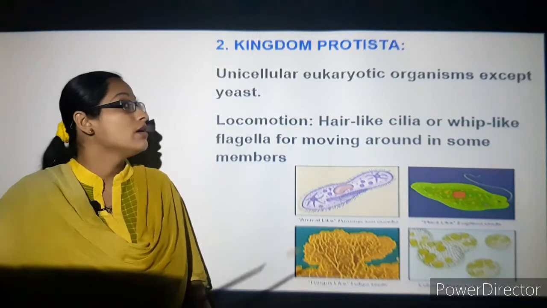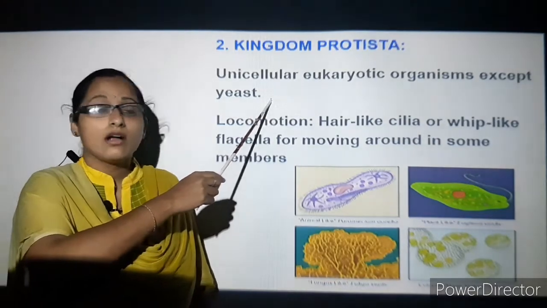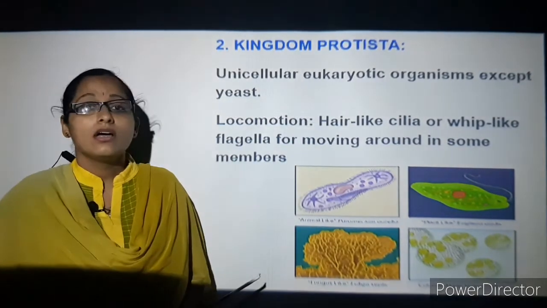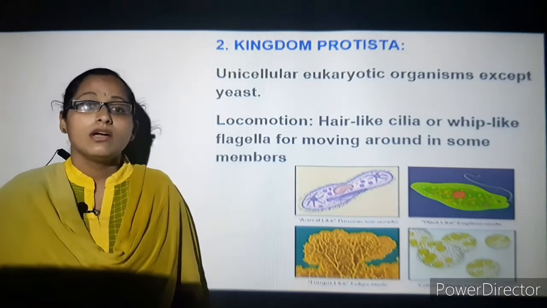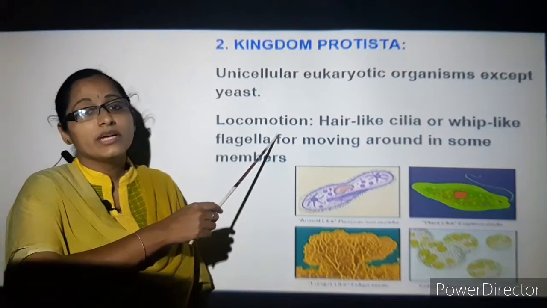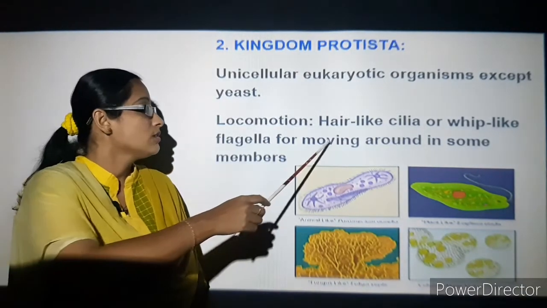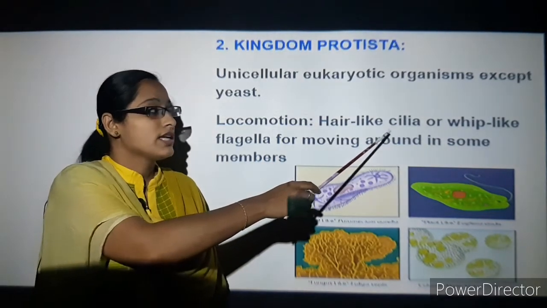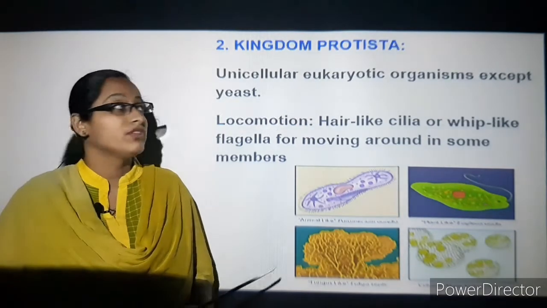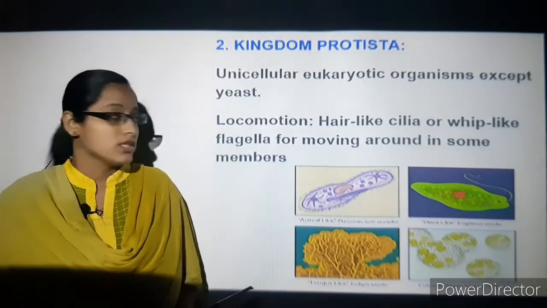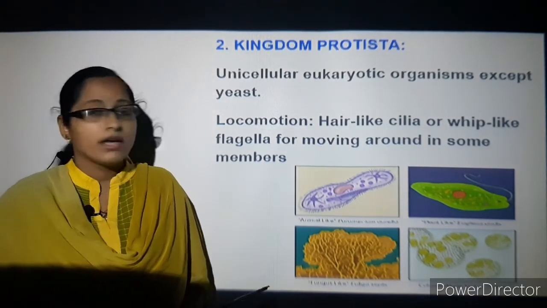Next, coming to the kingdom Protista, it comes under the second category. They are unicellular eukaryotic organisms, and we can leave out yeast. Yeast doesn't come under the general category of kingdom Protista. How do they move? Movement is with respect to locomotion. They move with hair-like structures called cilia or whip-like flagella in some of the members of kingdom Protista. For example, paramecium, amoeba, etc.